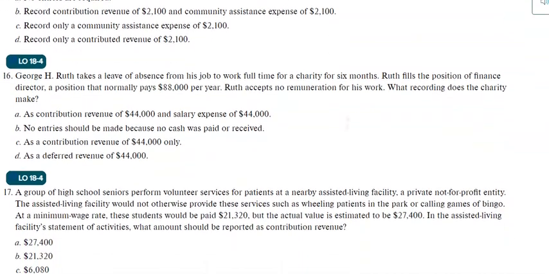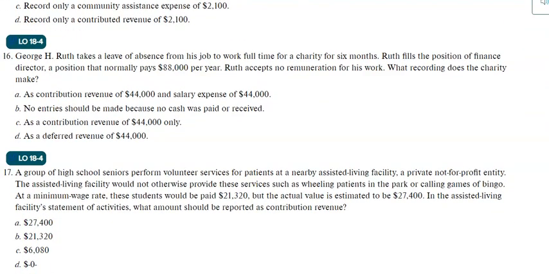Number 16. George H. Ruth takes a leave of absence from his job and works full-time for 6 months for a charity. When Ruth fills the position of finance director, a position that normally pays $88,000 per year, Ruth accepts no remuneration. It's charity work. What entry should you record? Remember, anyone can also contribute services. They can work voluntarily without any remuneration.